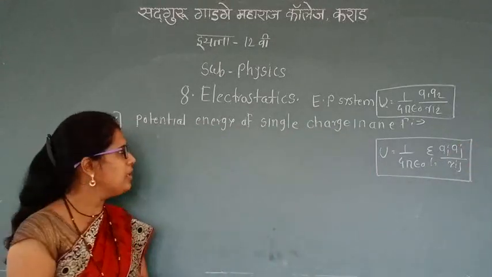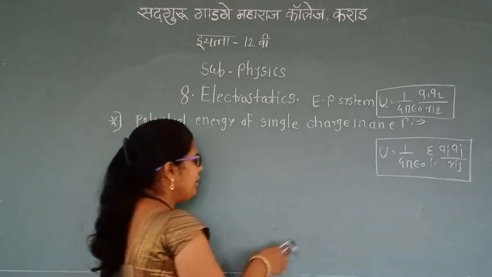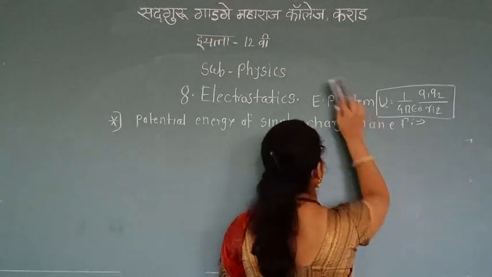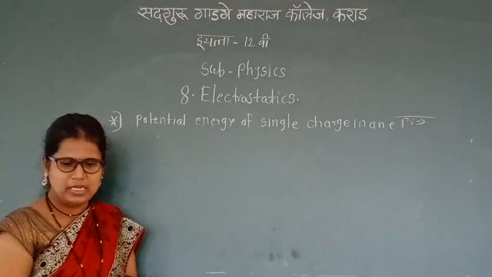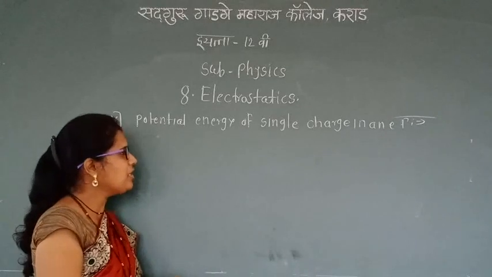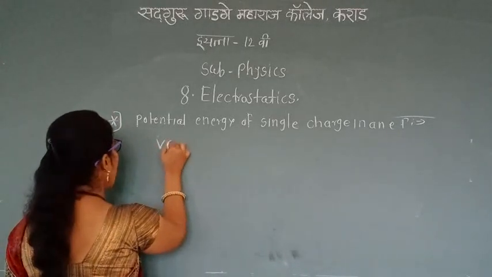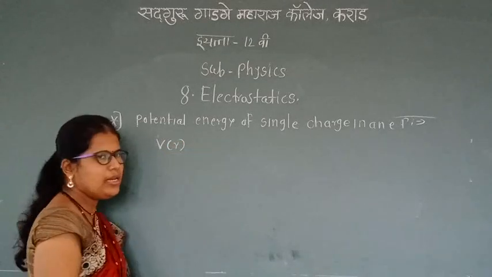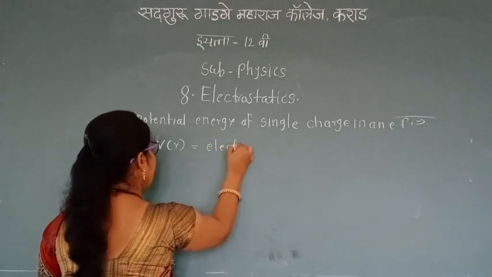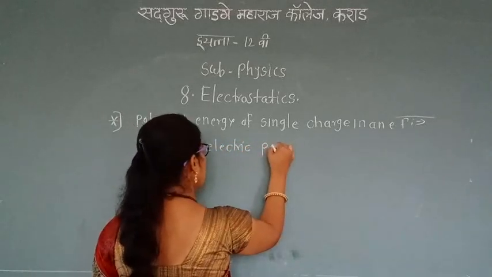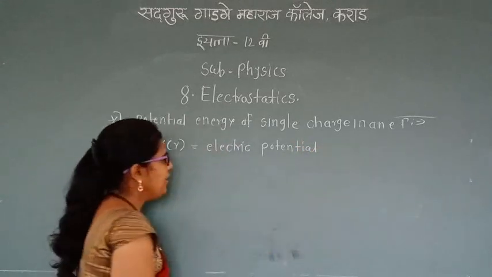Today we are going to learn the potential energy of a single charge in an electric field. When a single charge is placed in an electric field, the potential energy of the single charge is given in terms of V of R. Then V of R is the electric potential. In the last lecture we already learned what is meant by electric potential.